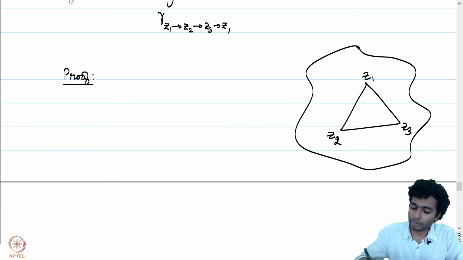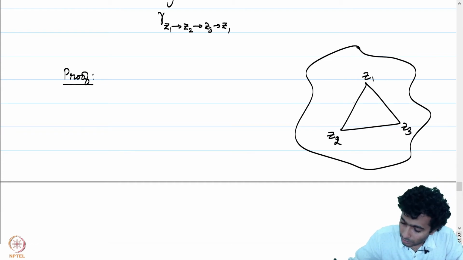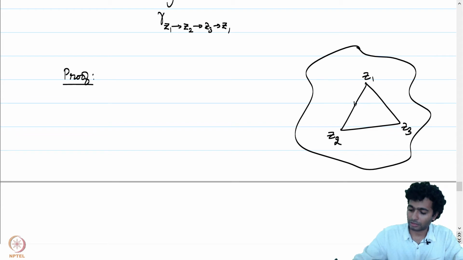And the curve gamma is the straight line path z1 to z2 concatenated with z2 to z3, which is then concatenated with z3 to z1.